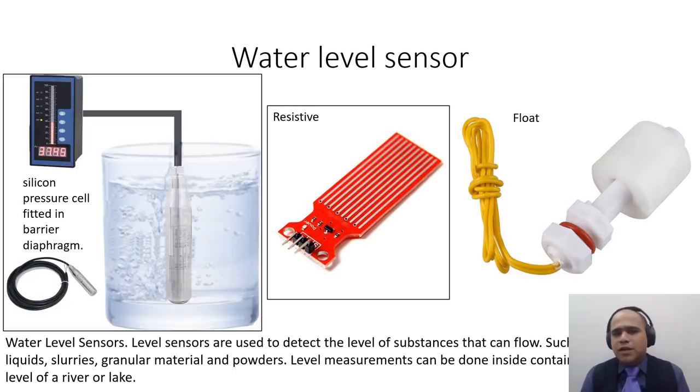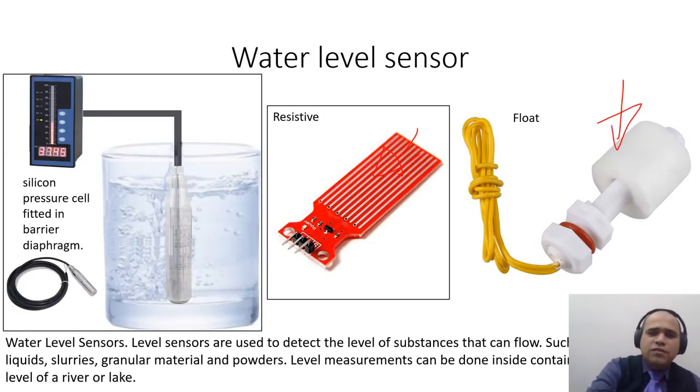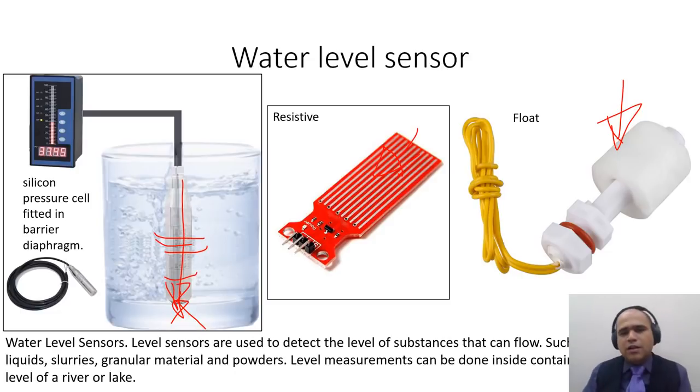There are three main kinds of water level sensors. The first one is resistive, where they have interdigital electrodes. The second one is a float with a reed switch, a magnetic principle. And the third one has holes at the bottom, and water goes inside those holes to make the measurement. There is a diaphragm inside this unit, and it bends as you put it deeper, bending directly proportional to the water level.